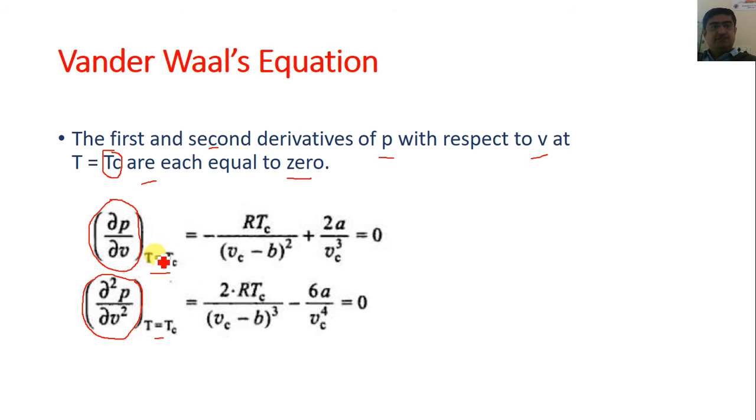So here you can see the value of temperature is equal to Tc. It means that Tc indicates the temperature at the critical point of the gas.